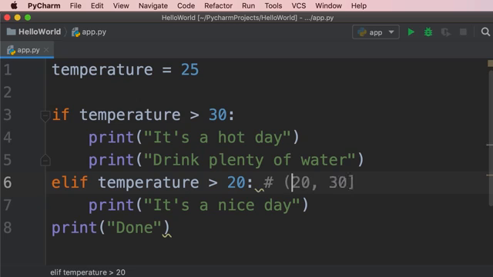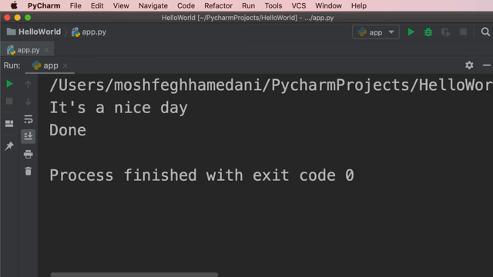Now what we have here is called a comment. That is why it's grayed out. It's not real code. It's just some note that we add to our program. Python is not going to execute this. So whenever we type a pound sign, what we have after is treated as a comment, okay? So if this condition is true, then we're going to see this message on the terminal. Let's run our program and verify this. There you go.